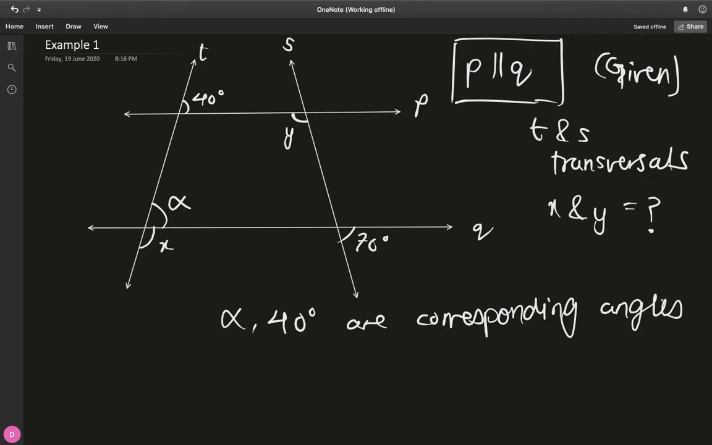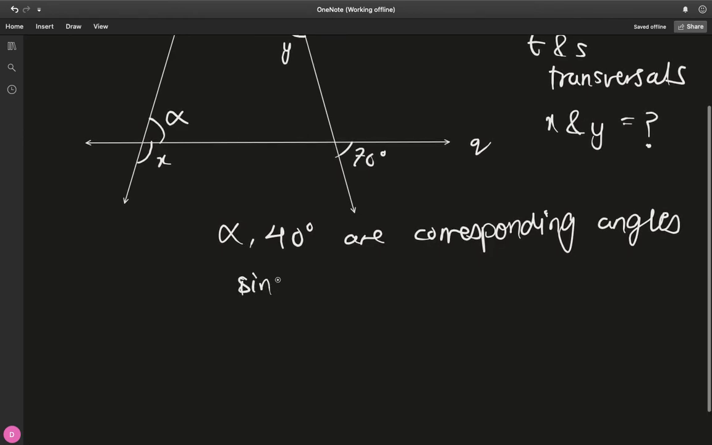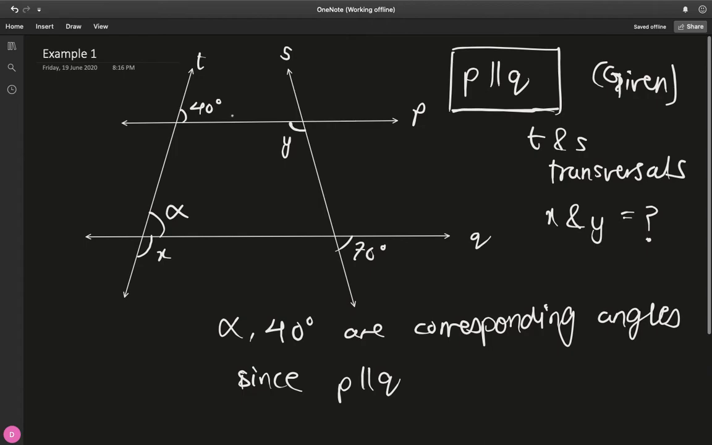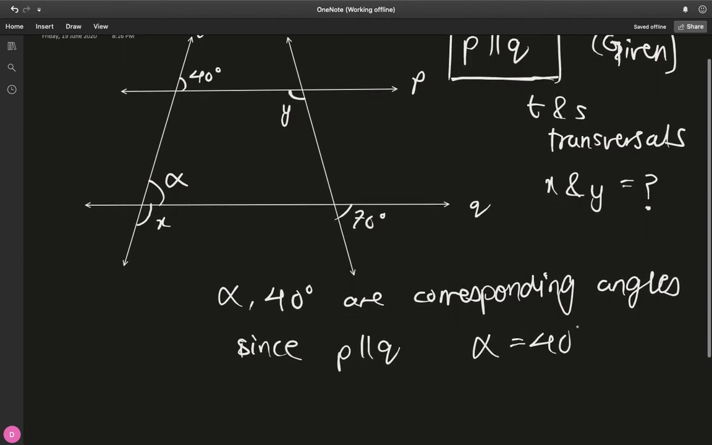And if you still have problems understanding the concept of corresponding angles, please go back to the previous part when I explained this. I know this is a new concept, and don't be overwhelmed if you get confused, because believe me, even I got confused the first time I learned about this. So alpha and 40 are corresponding angles. Fair enough. And can we say they are equal? Why can't we? Because P and Q are parallel, right? So since P and Q are parallel, these corresponding angles should be equal to each other, by the property. So alpha should equal 40 degrees.